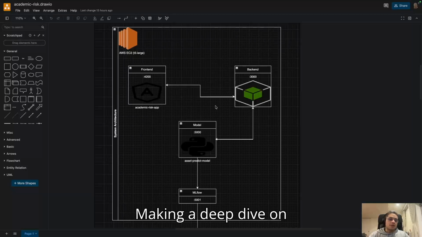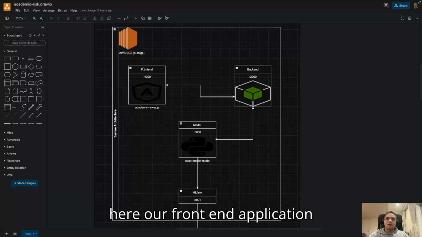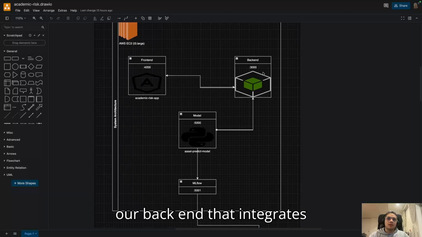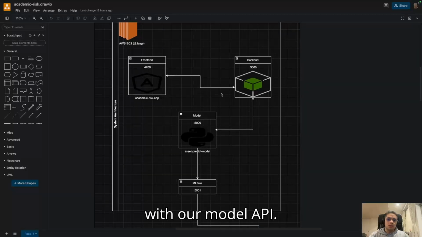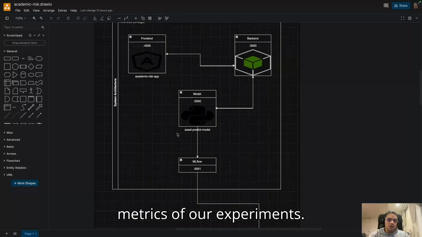Making a deep dive on our system architecture, we have here our front-end application, our backend that integrates with our model API, and our MLflow to get all the metrics of our experiments.